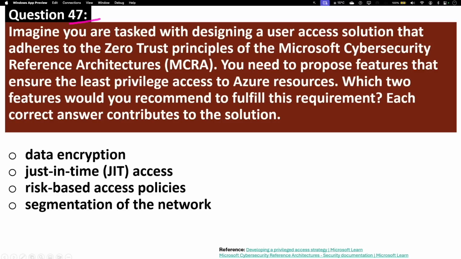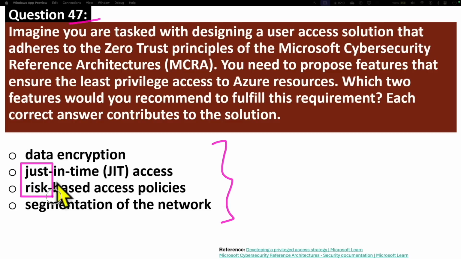Question number 47. Imagine you are tasked with designing a user access solution that adheres to the zero trust principle of the Microsoft Cybersecurity Reference Architectures, which is MCRA. You need to propose features that ensure the least privileged access to Azure resources. Which two features would you recommend to fulfill this requirement? Each correct answer contributes to the solution. So let's look into the available options. What are the two features you would recommend?